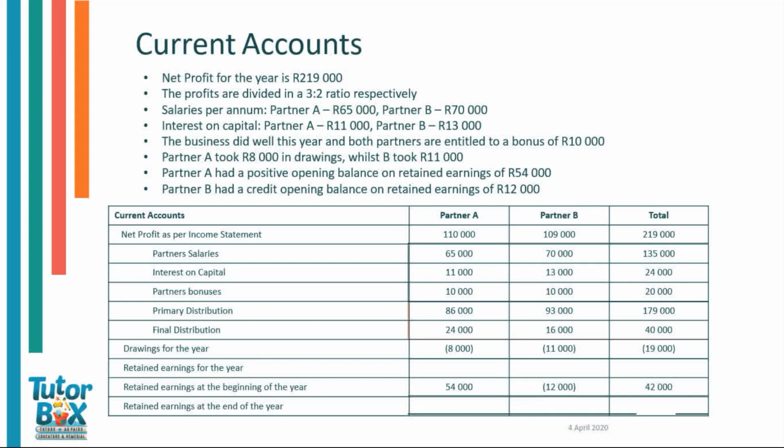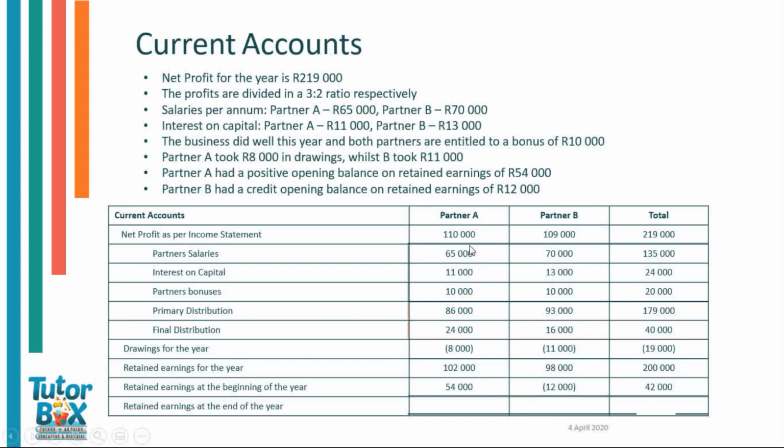The next step is to calculate our retained earnings for the year. So this will be your net profit as per income statement minus your drawings for the year, and that'll be 110,000 Rand minus 8,000 Rand for partner A, and that is 102,000 Rand. For partner B, it'll be 109,000 Rand minus 11,000 Rand, and that is equal to 98,000 Rand. From then, we can just total it up, which will be 102 plus 98, and that'll give us 200,000 Rand.